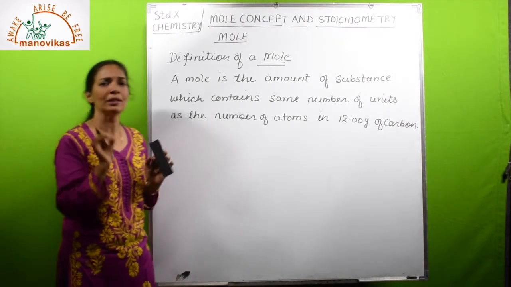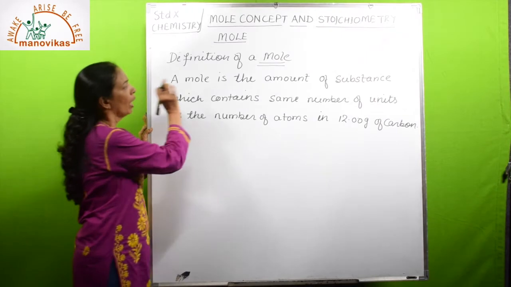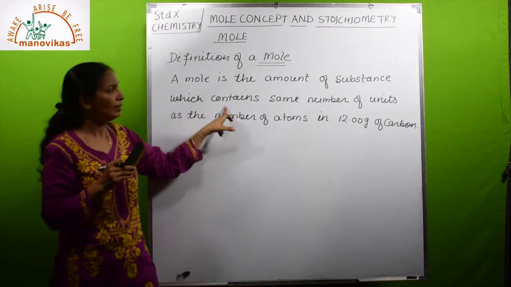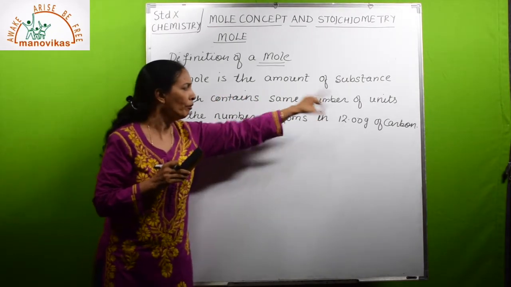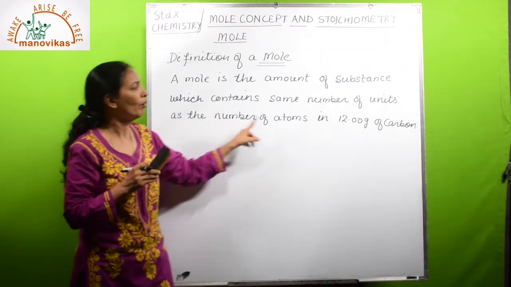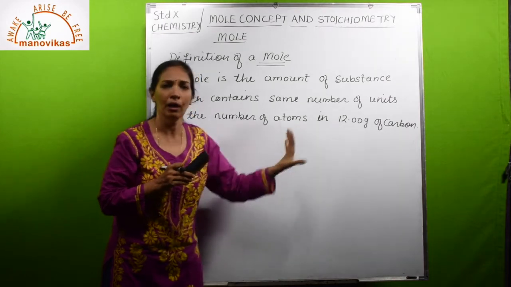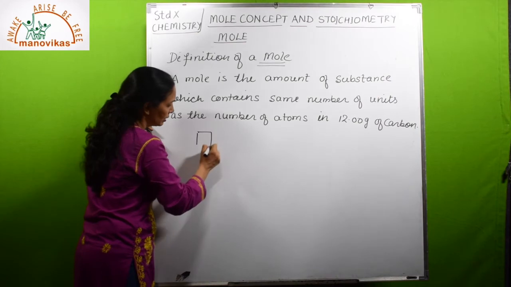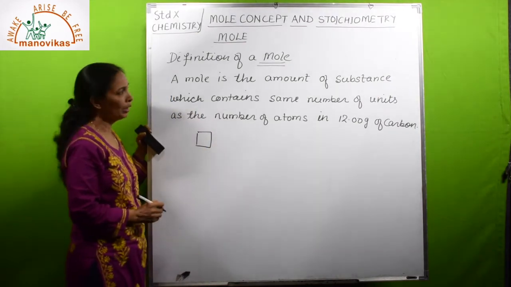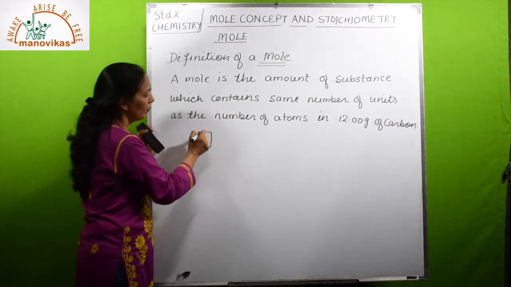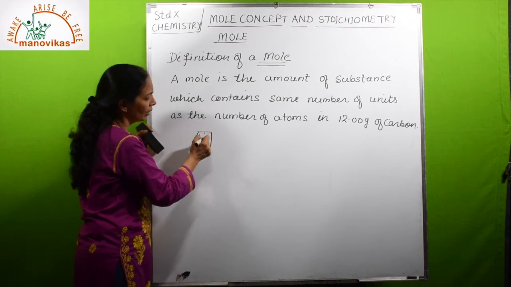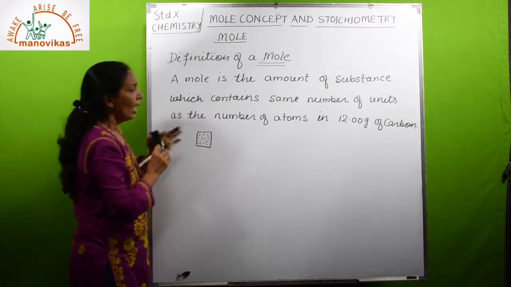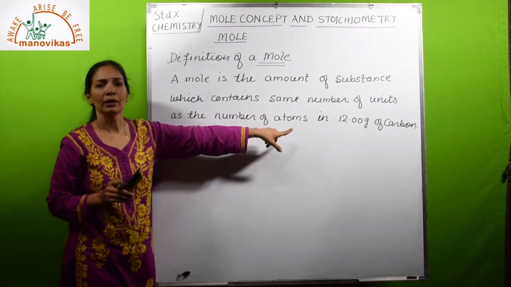So let us see what the definition of mole is. A mole is the amount of substance which contains the same number of units as the number of atoms in 12 grams of carbon. A mole is an amount of substance which contains the same number of units, and units means atoms, molecules, ions, anything, as the number of atoms in 12 grams of carbon.